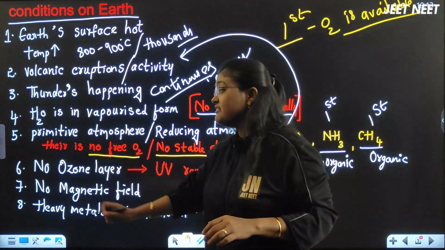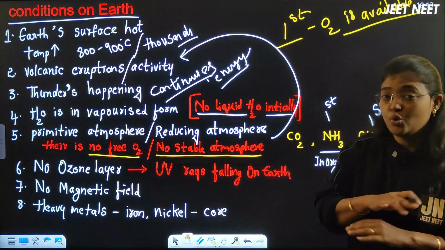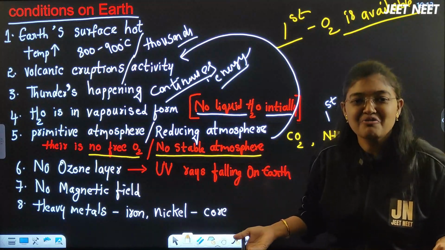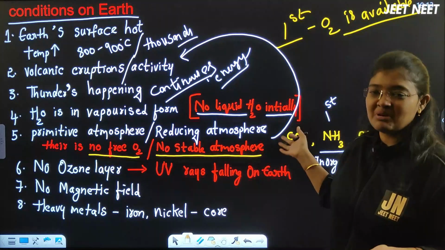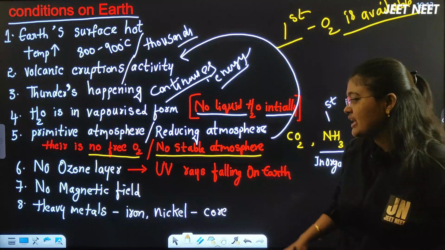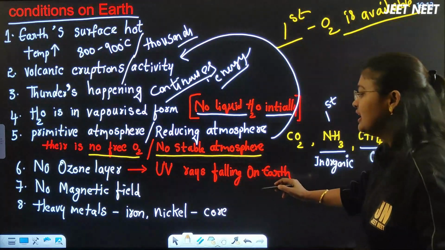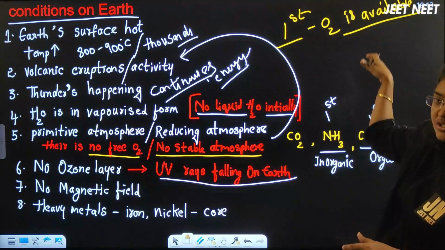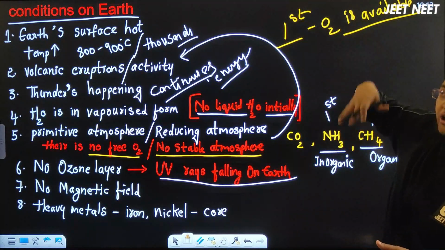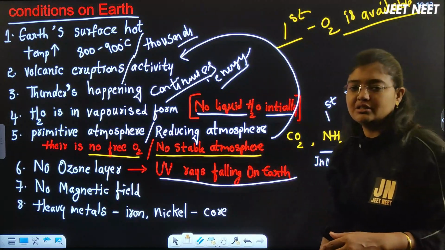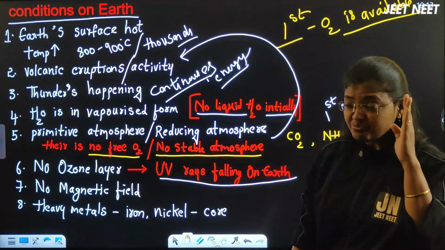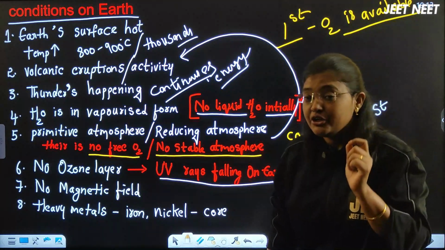Plus, sixth thing, there was no ozone layer. Ozone layer was not there because at that time oxygen was not in a free form to form the ozone layer. It was mixed with some other molecules. As the ozone layer was not there, the UV rays were falling directly onto the earth. And there was no magnetic field at that time when the earth was formed for the first time.